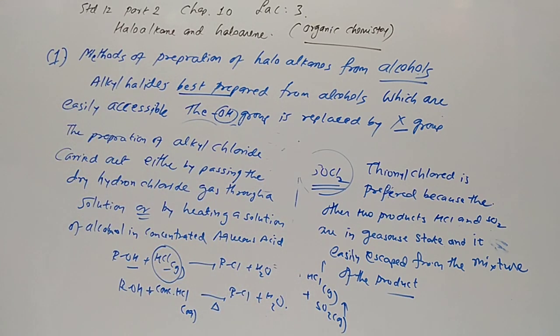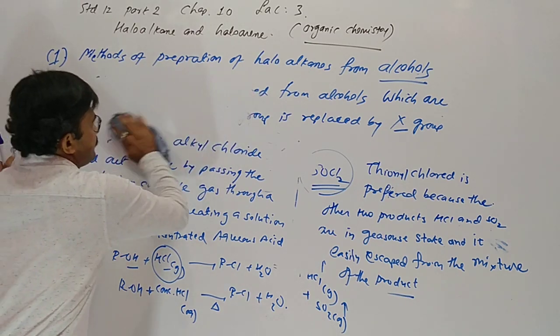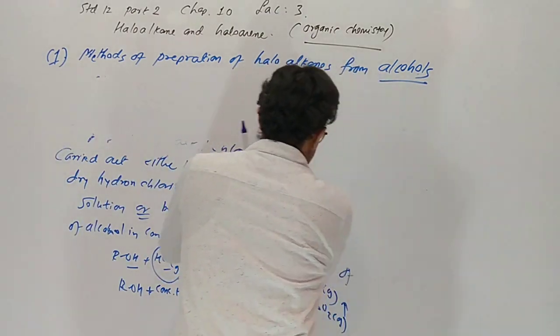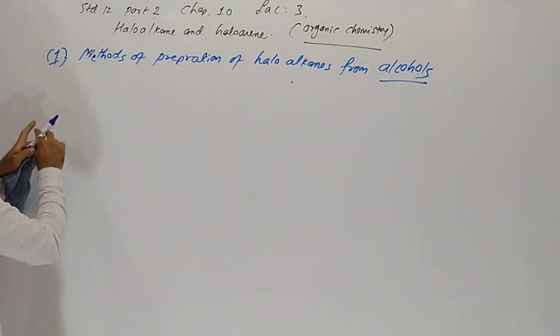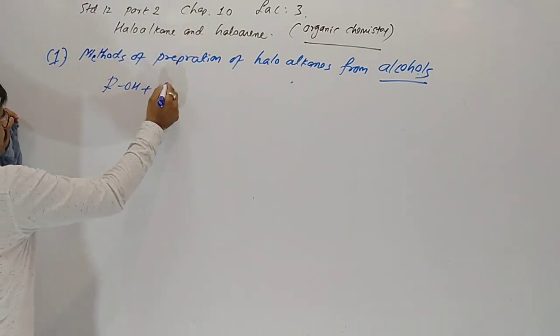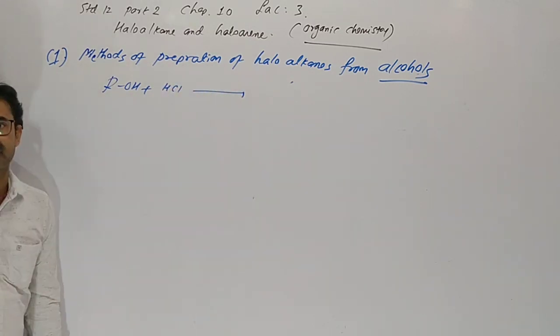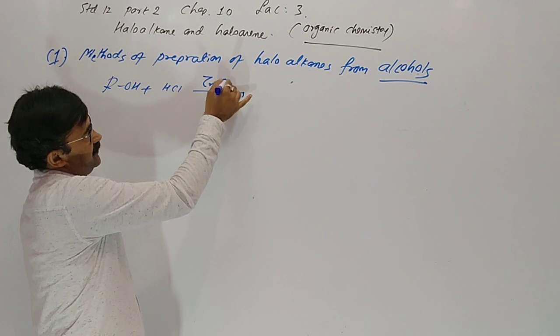Understood? Now one by one we are going to discuss the reactions. First of all, alcohol with hydrochloric acid. The reaction is given like this: alcohol with HCl, and ZnCl2 here is a catalyst.